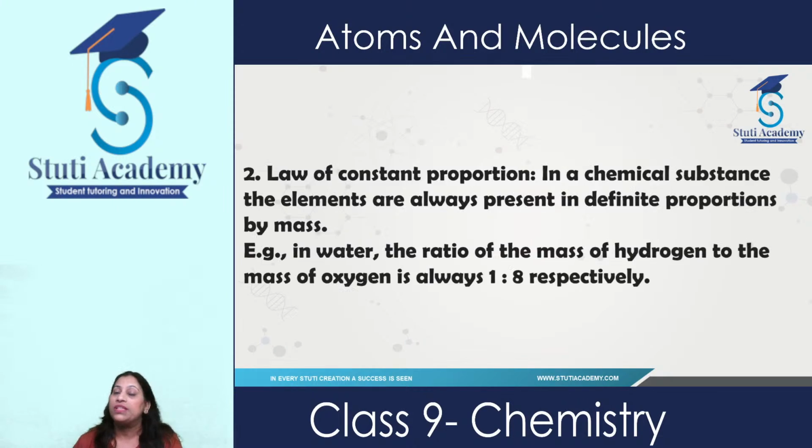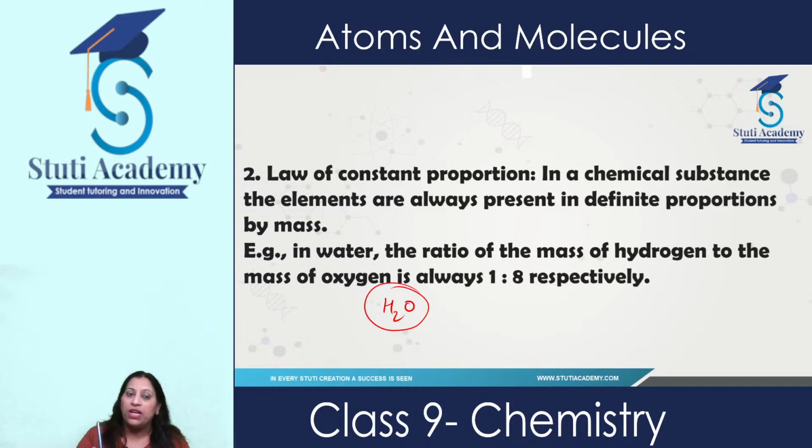The law of constant proportion I have also discussed with you. It states that in a chemical substance, the elements are always present in a definite proportion by mass. For example, water, which is a combination of hydrogen and oxygen.